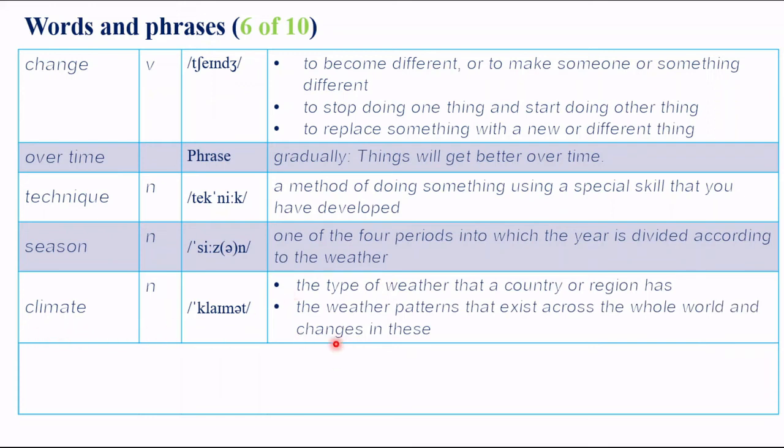Climate. Climate is the type of weather that a country or region has, or the weather patterns that exist across the whole world and change in these.